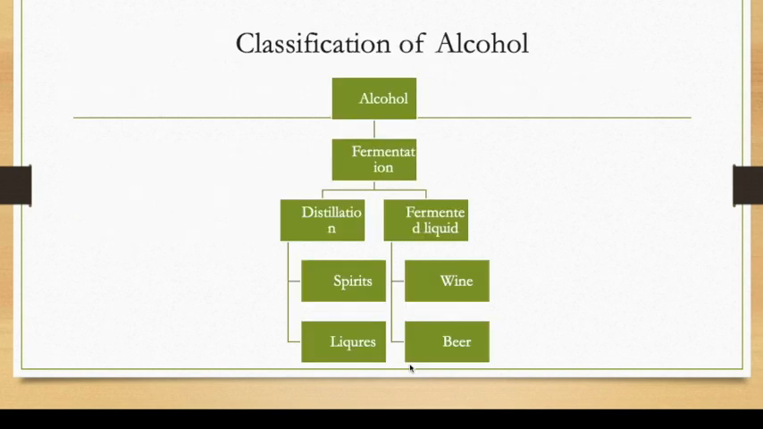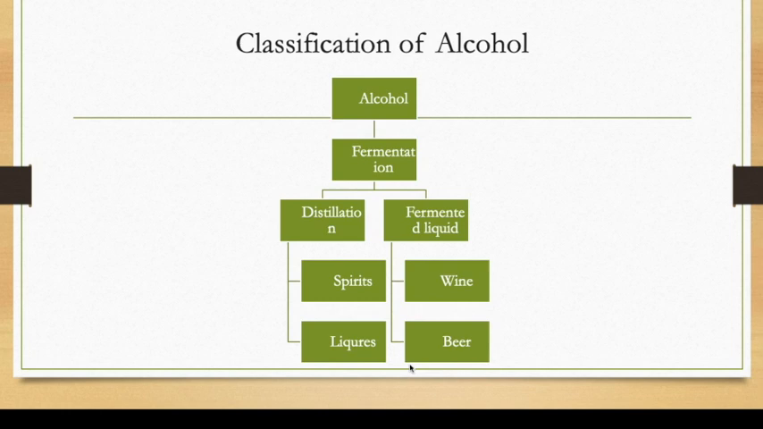Now, classification of alcohol. How is alcohol classified? Any alcohol you get is through fermentation. Okay, the first process of obtaining alcohol is through fermentation. Now, further it is divided into distillation and fermented liquid. Now, if you stop your liquid at fermentation only, then it is either called wine or beer, depending on what ingredient is used for making that liquid.